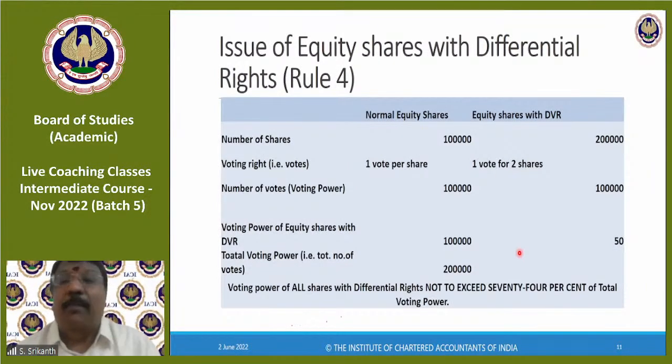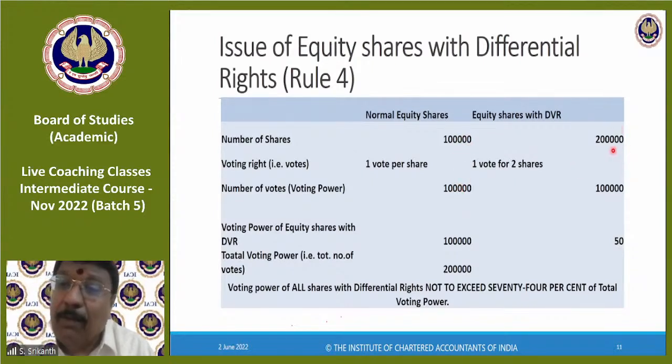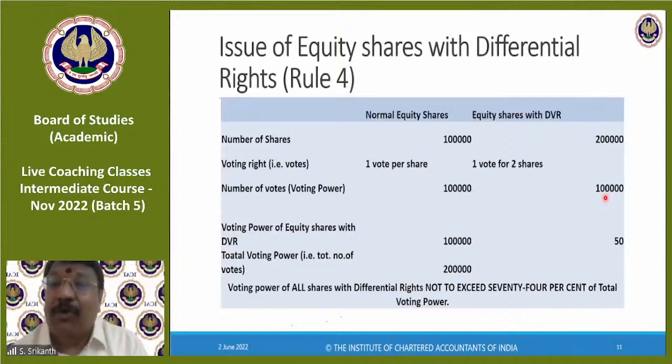That is the total voting power. These 1 lakh shareholders will give 1 lakh votes. These 2 lakh shareholders will come and vote, but their vote will be taken as only half, 1 lakh. So the total number of votes is 2 lakhs.